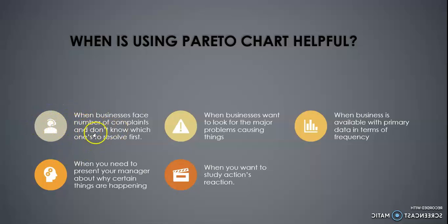The third is when the business has primary data in terms of frequency. Definitely many restaurants or businesses collect data from their customers through a questionnaire or in person. They do this to maintain their data and to have some statistical understanding of how their business is performing and which areas need to be improved. You have studied in statistics that data collected in person, face to face, or through a questionnaire is primary data, and it is always in the form of frequency. So with the frequency you can calculate and make a Pareto chart.